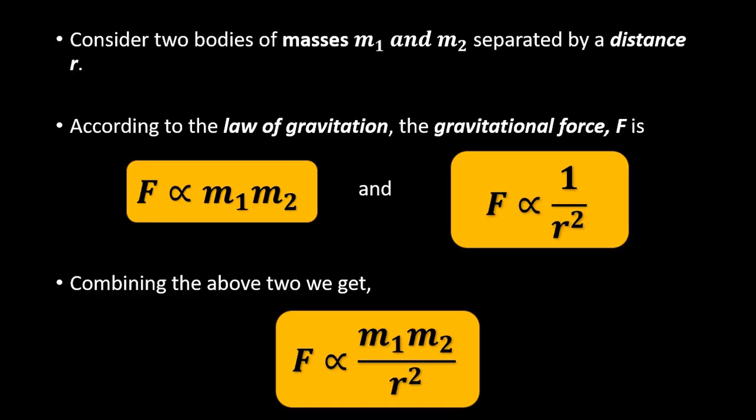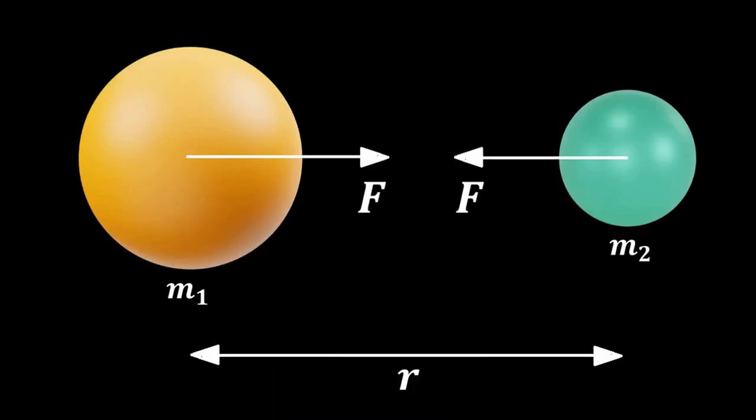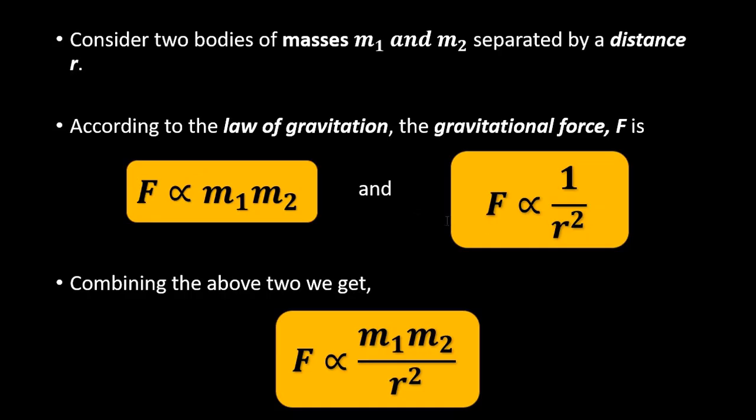What it means is that as the separation distance increases, the gravitational force decreases, and with a decrease in separation distance, the gravitational force increases. Inverse relationship with distance, but direct relationship with mass. Increase in mass, increase in force. Decrease in mass, decrease in force.